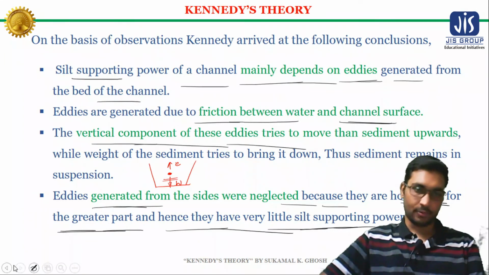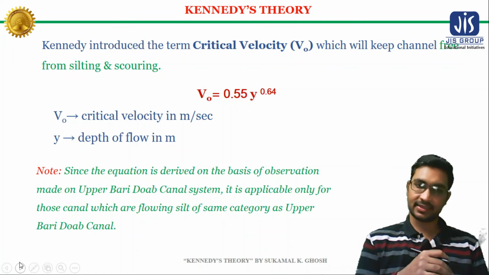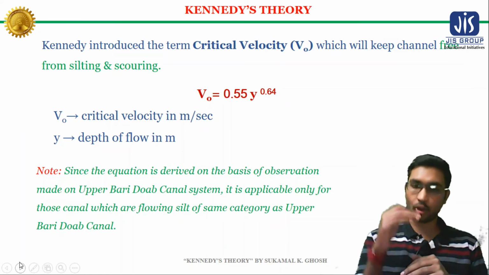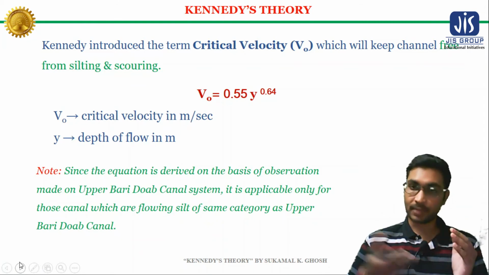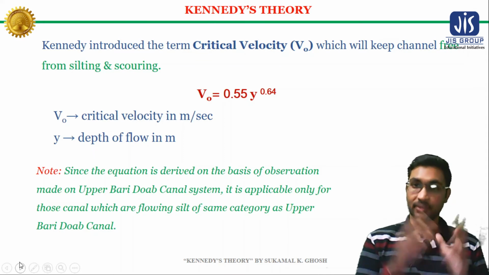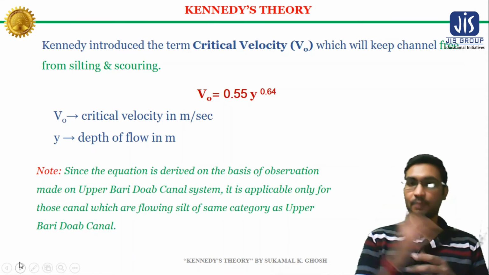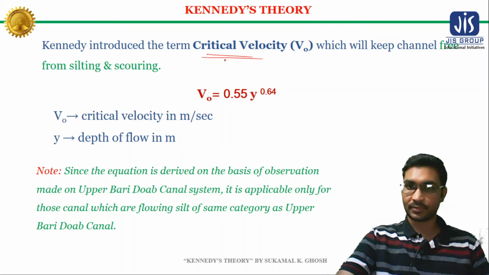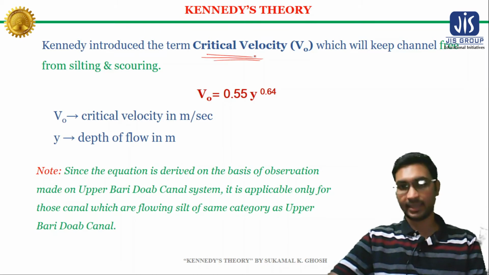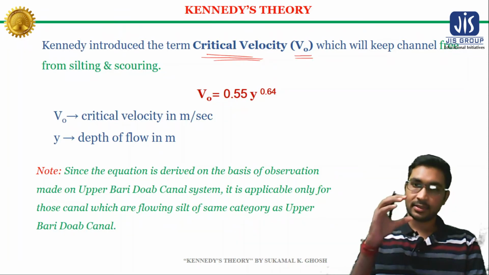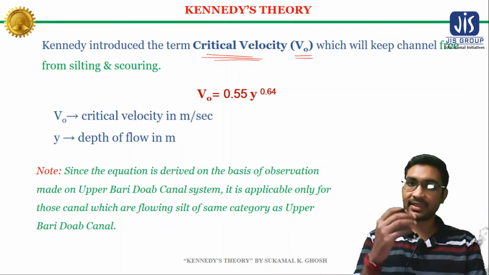As we discussed, Kennedy concluded that the silt carried by the flowing water in a canal is kept in suspension solely by the vertical component of the eddies generated from the bed of the channel, and that is why he gave a relation between the velocity and the depth of the channel. Kennedy introduced the term critical velocity. According to Kennedy, at critical velocity, denoted by V0, the channel will be free from silting and scouring.